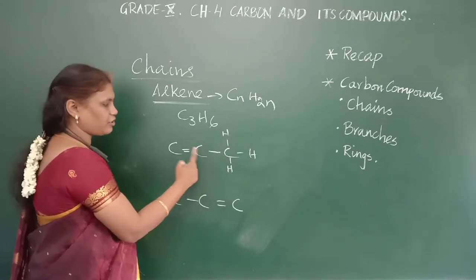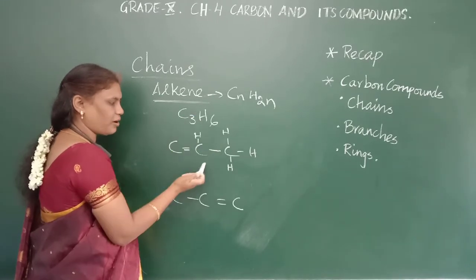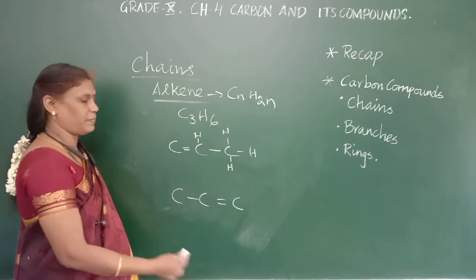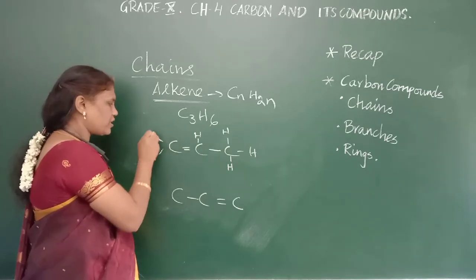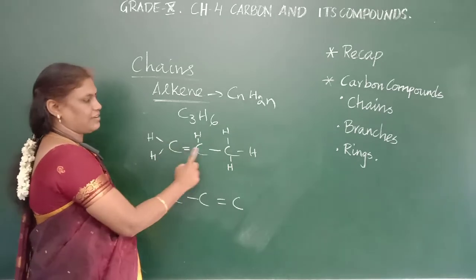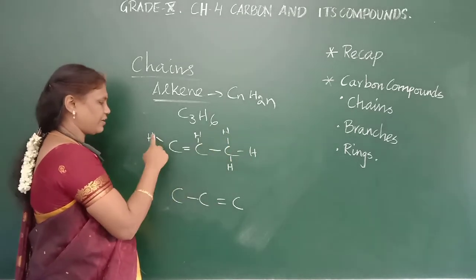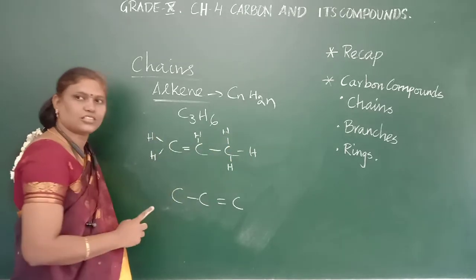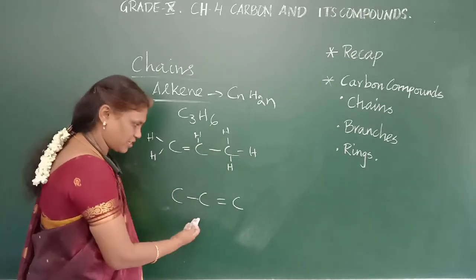And for the remaining, you see 1, 2, 3. Only one hydrogen you can have, either at the top or bottom. That is not a problem. And when you see this 1, 2, the remaining should be here. So what is the count? C will be 3, H will be 1, 2, 3, 4, 5, 6. This is also the structure. The same I can draw like this. It is also the same structure only.